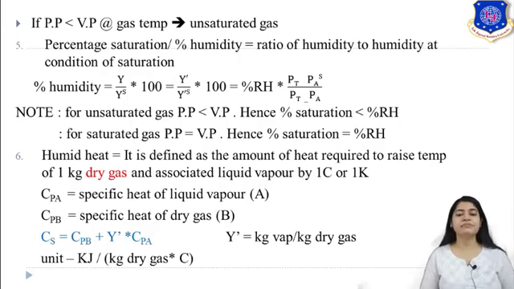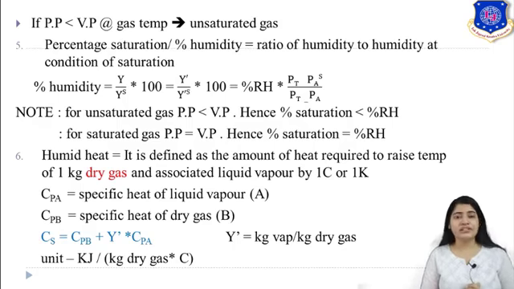The next term is percentage saturation or percent humidity. It is the ratio of humidity to the humidity at the condition of saturation. So we are talking about humidity upon the saturation condition, so it is Y upon Ys into 100. It can also be represented as percent relative saturation into Pt minus PAS upon Pt minus PA. So that is the definition of your percentage saturation.